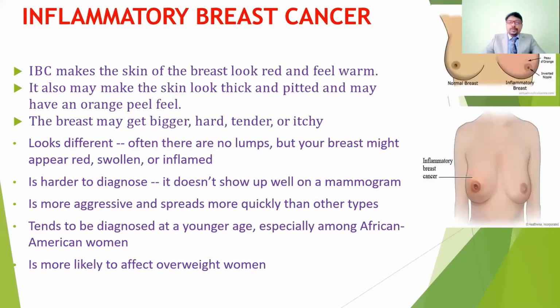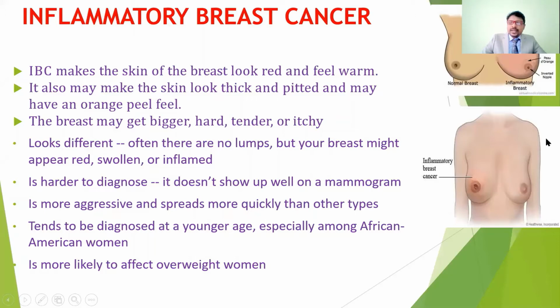The first one is inflammatory breast cancer. This is a common type of breast cancer. It affects the skin of the breast, and the skin looks and feels warm. These are the inflammatory signs we find in the breast: swelling, redness, tenderness, pain, and warmth. These cardinal features we observe in the breast.